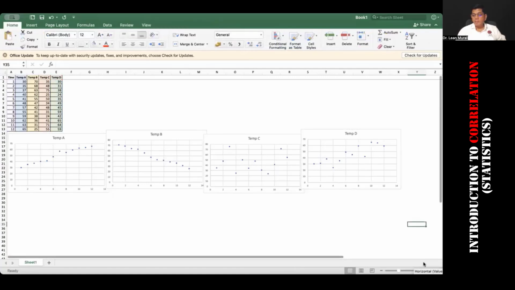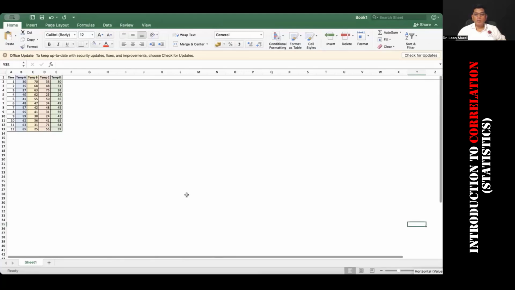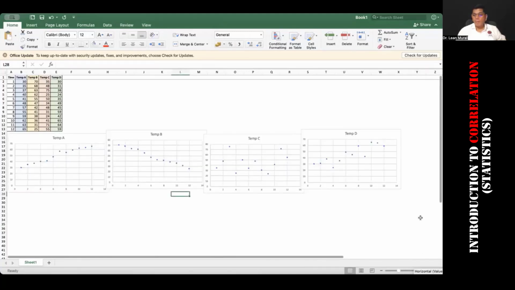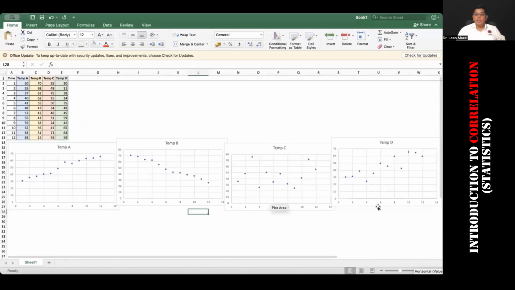Okay, I'll slightly increase this so that you can see. Yeah, that's right. So far, if it is clear, give me a 9 or 10 if everything is super clear. I have done 4 scatter plots in front of you.